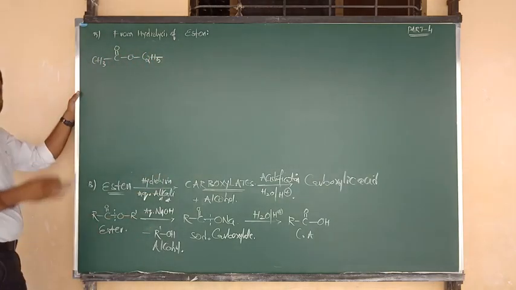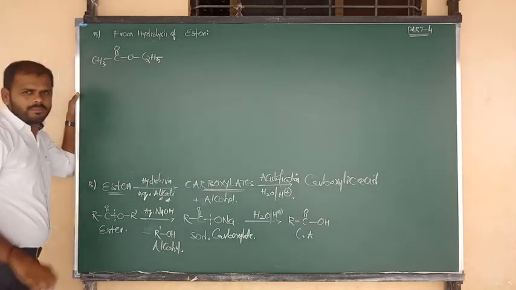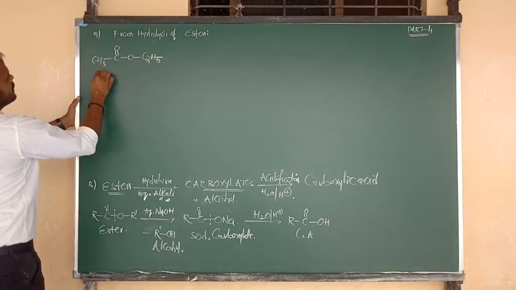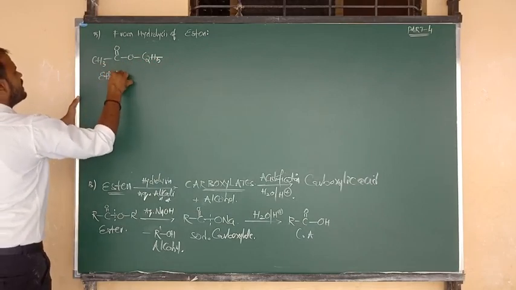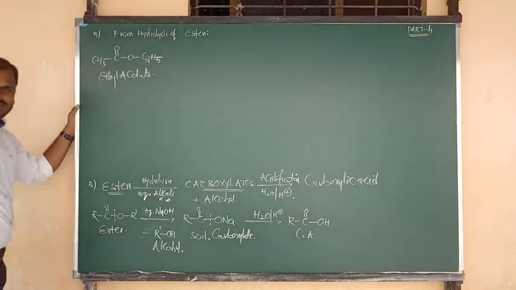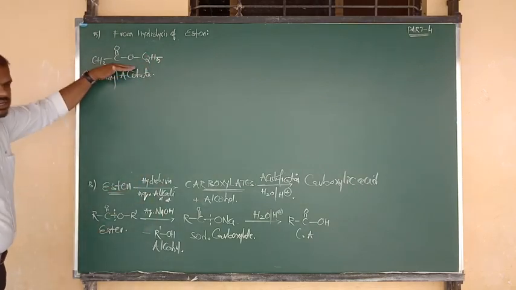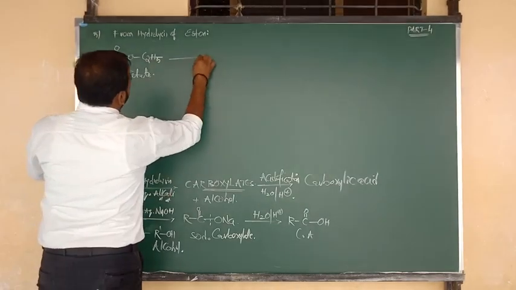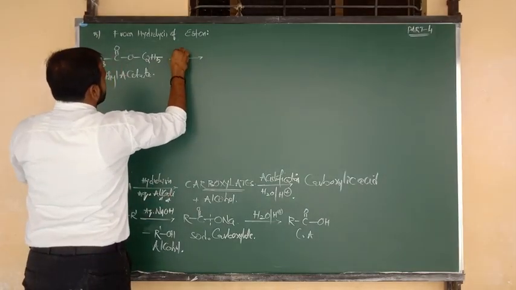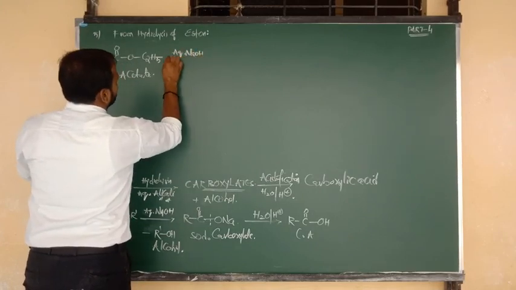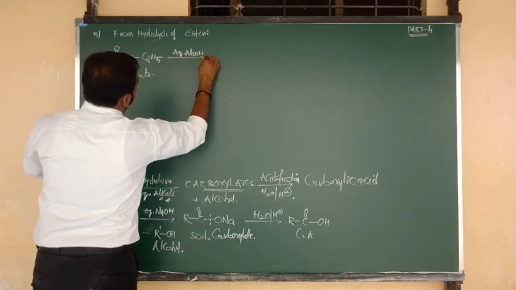The same ester I took in the previous topic. This is ethyl, and this is acetate. So the name of this ester is ethyl acetate. What is the name of this ester? Ethyl acetate. It undergoes the process of alkaline hydrolysis, which means we consider the reaction with aqueous NaOH.